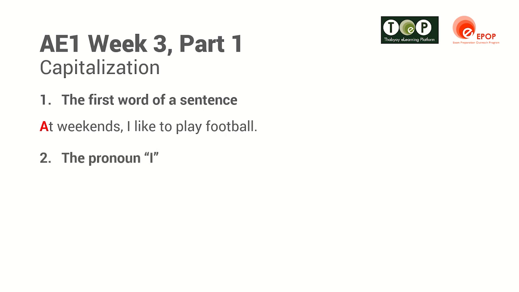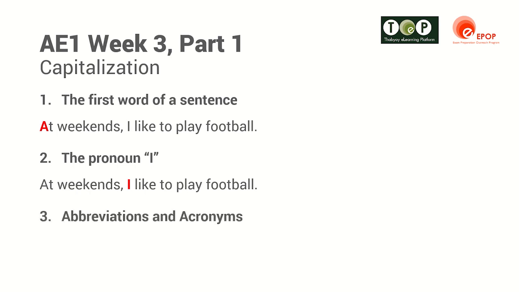The second main rule is for the pronoun I, which must always be capitalized. So, for example, at weekends, I like to play football. And again, you can see that the letter I for the pronoun is written as a capital letter. Thirdly, abbreviations and acronyms. For example, my brother lives in the USA, and you can see here that USA, every letter is a capital letter.